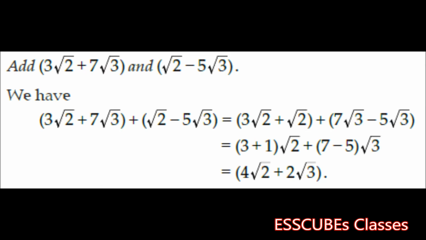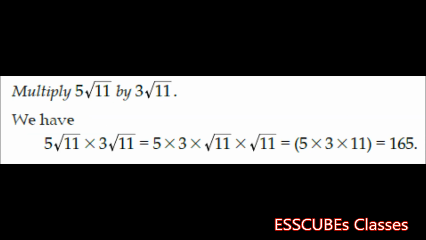Let's take a problem: 3 root 2 plus 7 root 3 and root 2 minus 5 root 3. We had been asked to find the sum. We have to add them. So on addition, what we'll be doing? We'll be adding the like terms together. So we have 3 root 2 plus root 2, which comes to 4 root 2, while 7 root 3 minus 5 root 3 is nothing but 2 root 3.